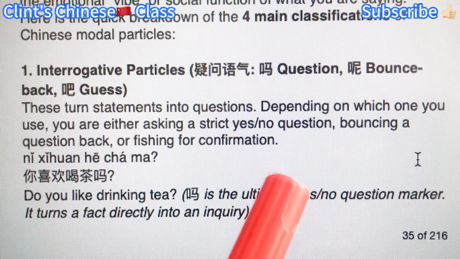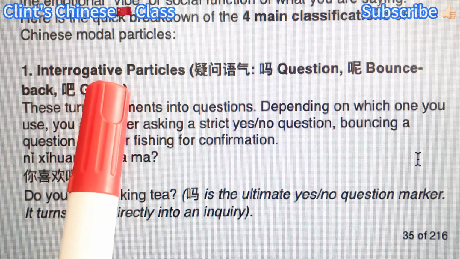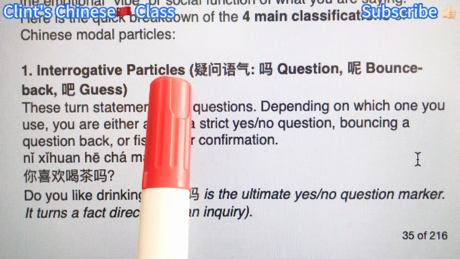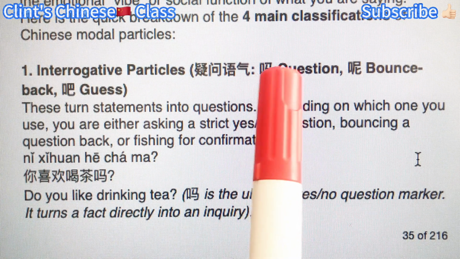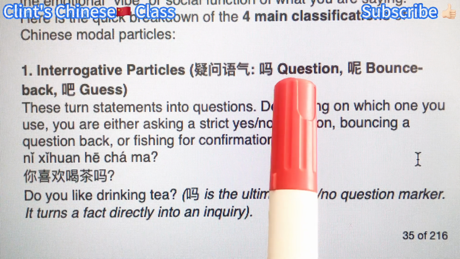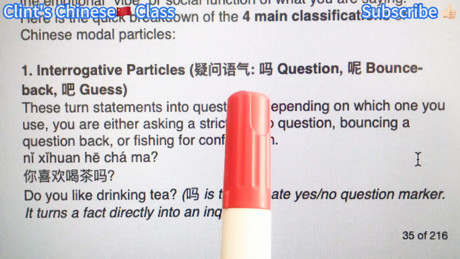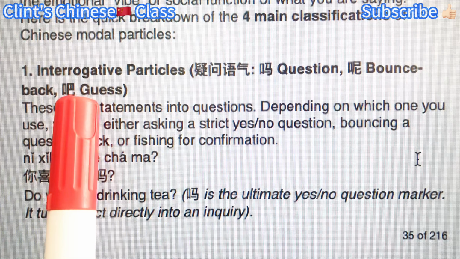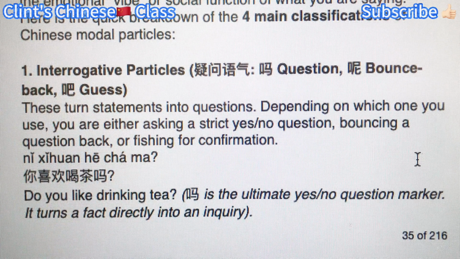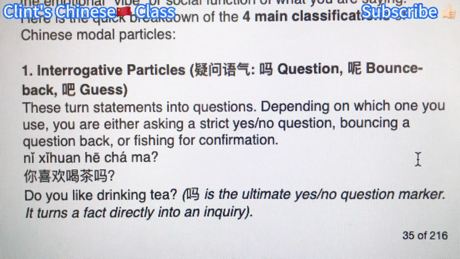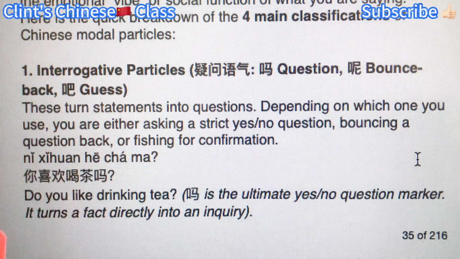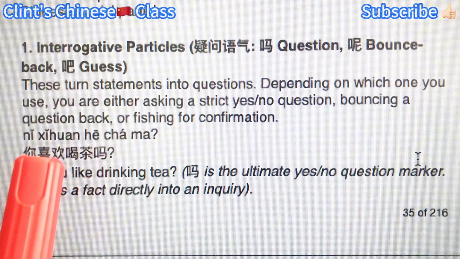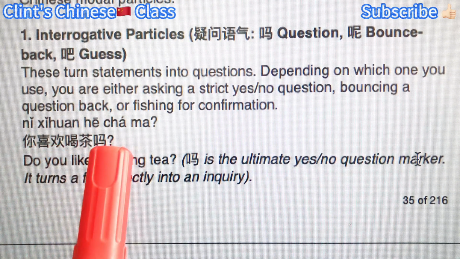First type, interrogative particles, like ma to ask a question, and bounce back, ne, like "and you." Okay, ba for guessing. Remember, these particles are all added at the end of the sentence to turn a fact into a question or something else.